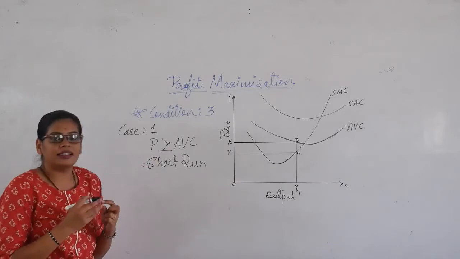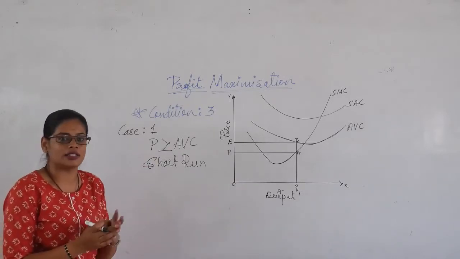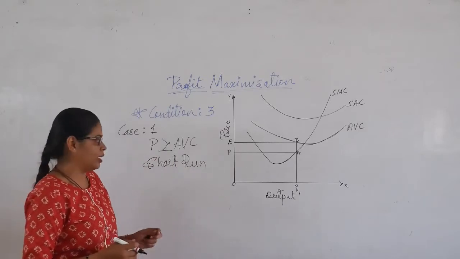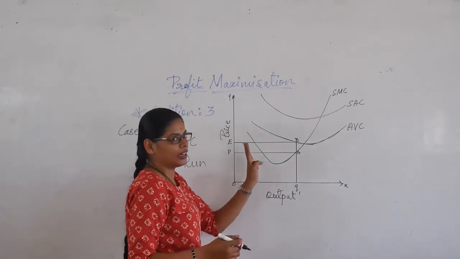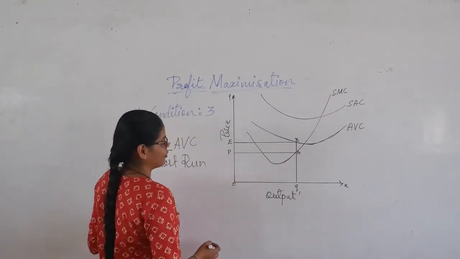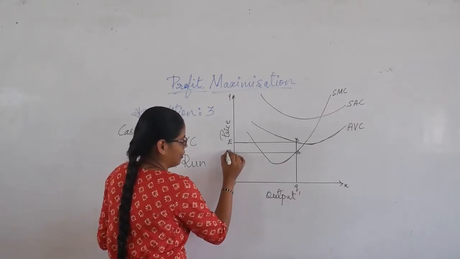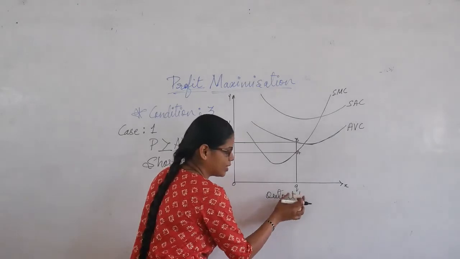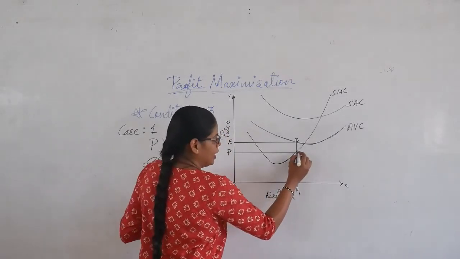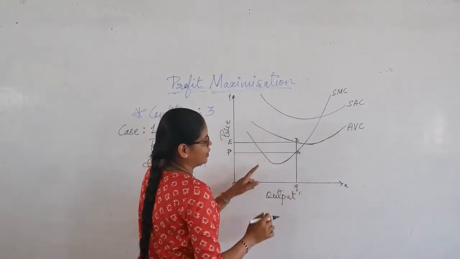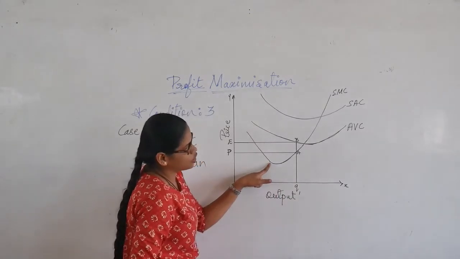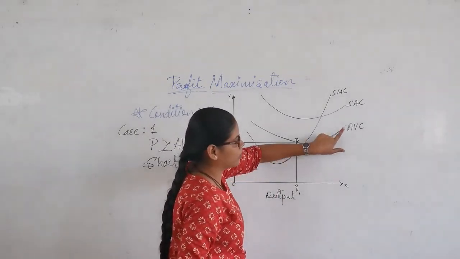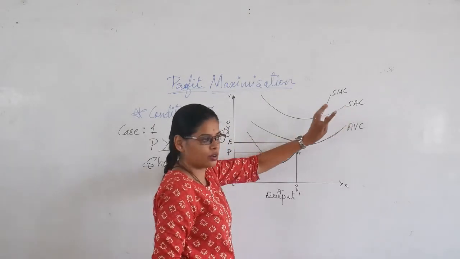So what the first case of the third condition says is that the price should be greater than or equal to the average variable cost. Let's understand what it is telling here in the graph. So this is P, which is the market price. This Q1 is the quantity, okay? These curves: this is the short-run marginal cost curve, this is the average variable cost, and this is the short-run average cost, okay?